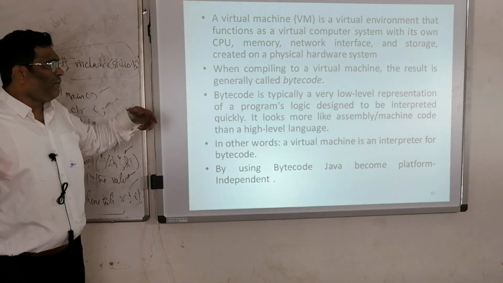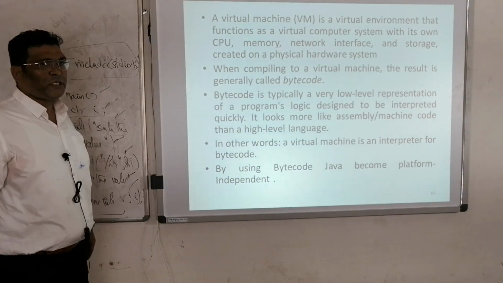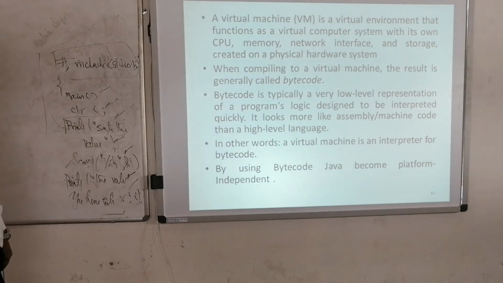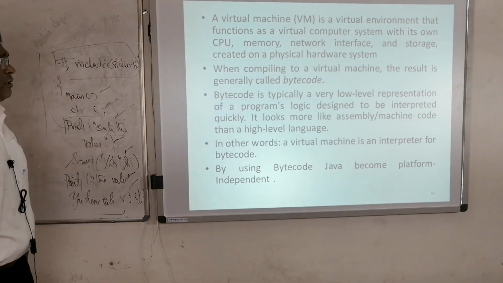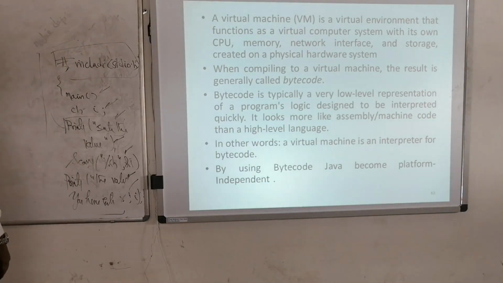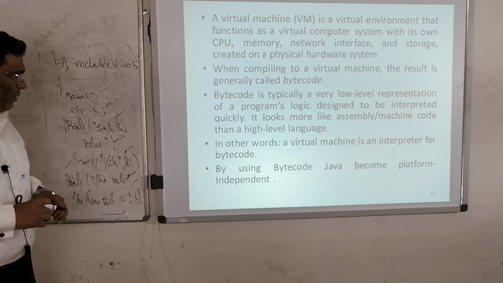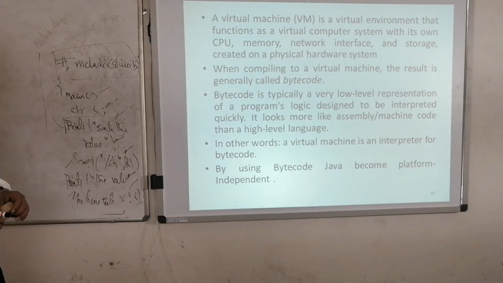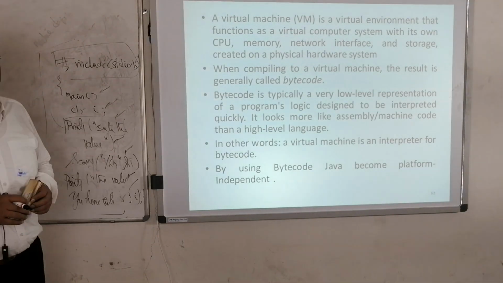When a compilation is done on a virtual machine, its result is called bytecode, which is used by Java. Bytecode is typically a very low level representation of program logic designed for an interpreter. It looks more like assembly or machine code. In other words, the virtual machine is an interpreter for bytecode. By using bytecode, Java becomes platform independent.